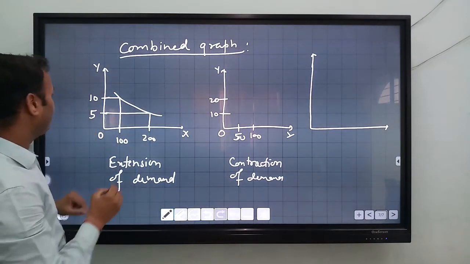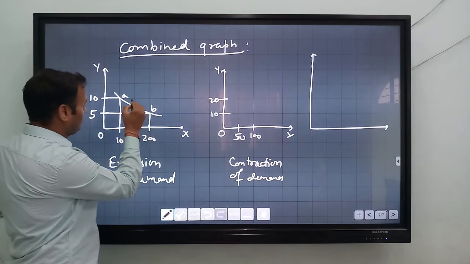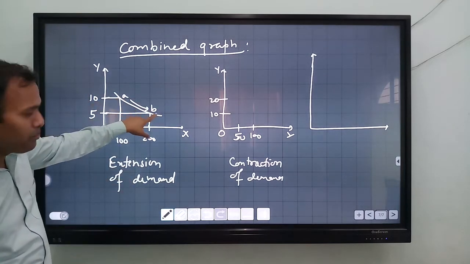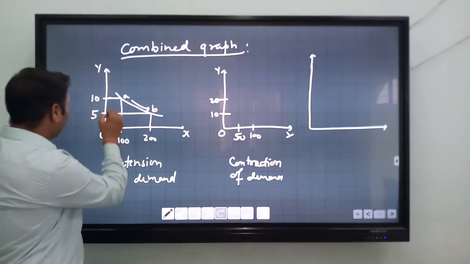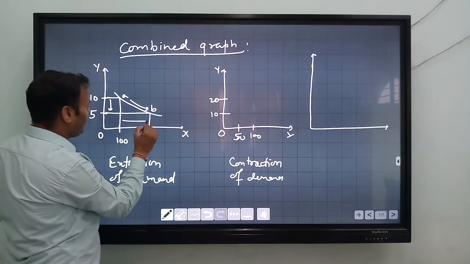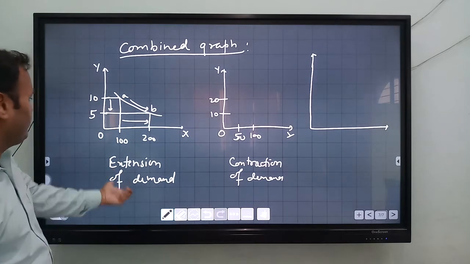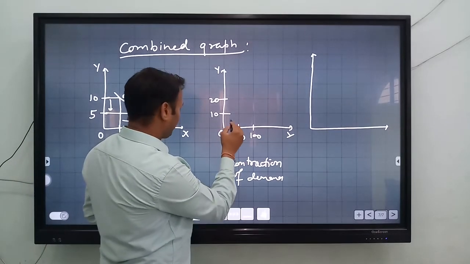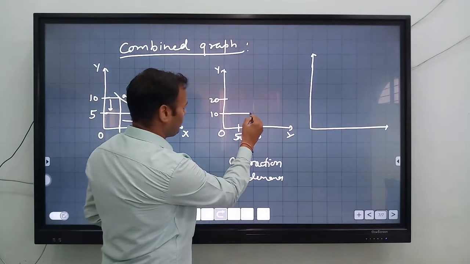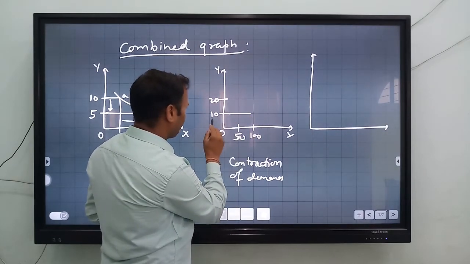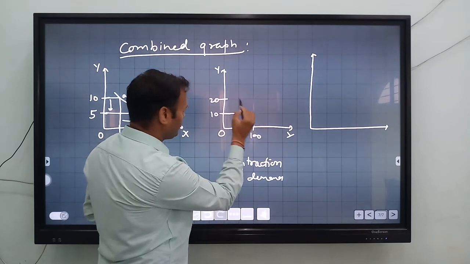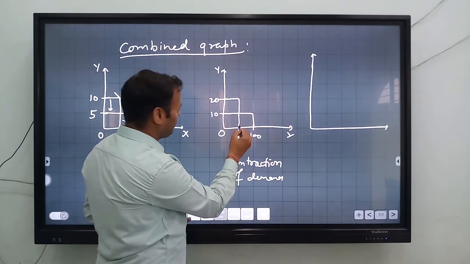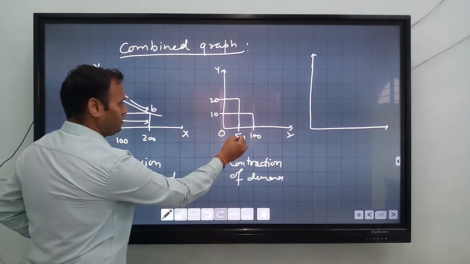So you can see that the graph shifted from A to B. Okay, so when the price decreases, then demand increases. So this is the concept of extensions of demand. Now come to the contraction of demand. What is contraction of demand? When the price is 10 rupees, then demand is how much? 100. When the price increases from 10 to 20, then demand is how much? 50.